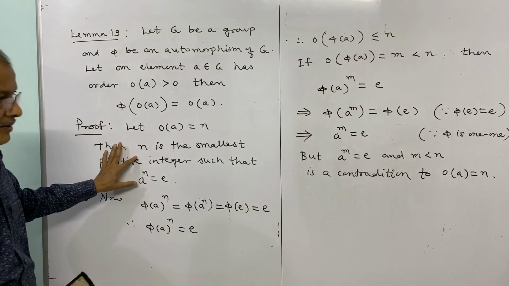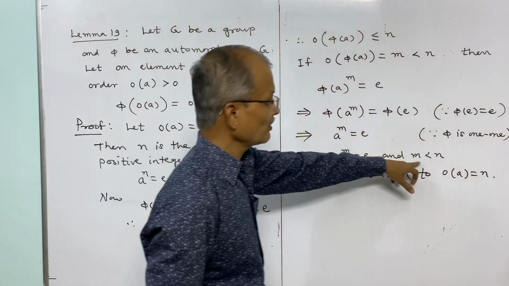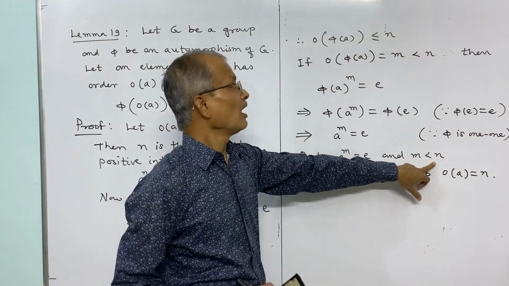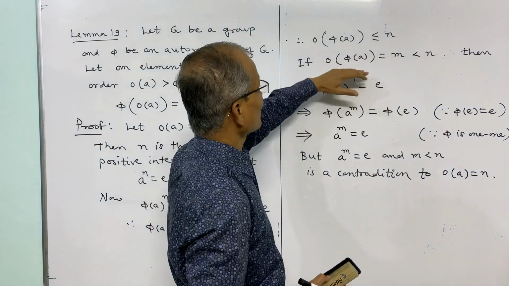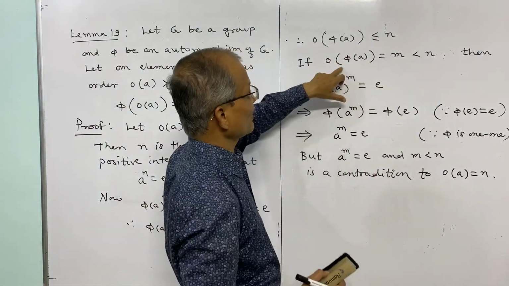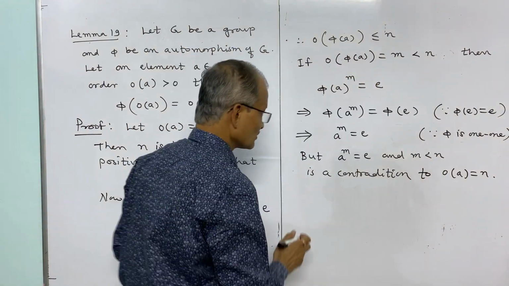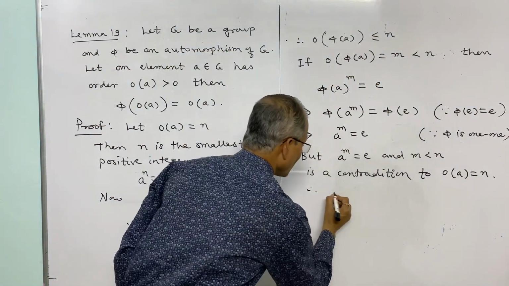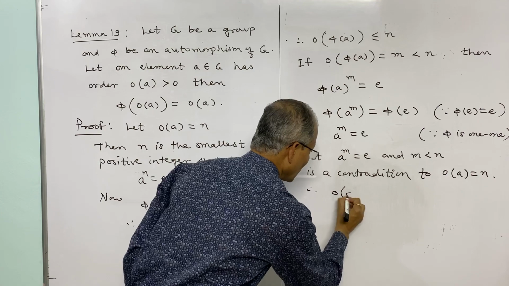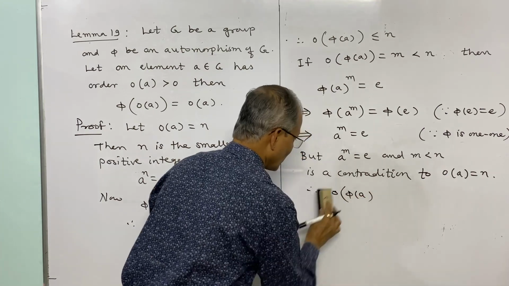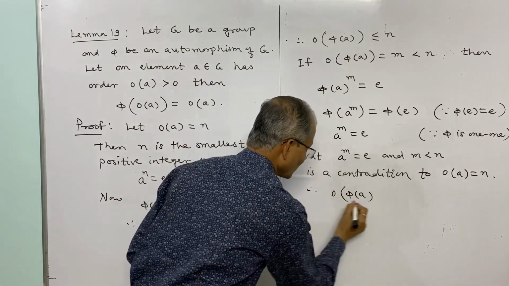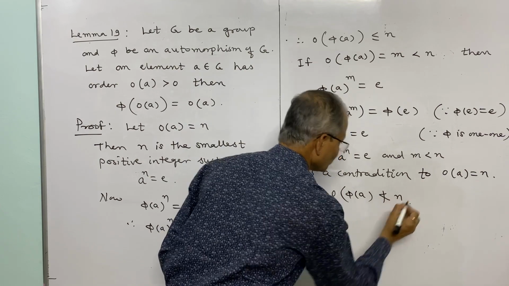Contradiction to this statement, and thus m cannot be less than n, and therefore the order of phi of A cannot be less than n.